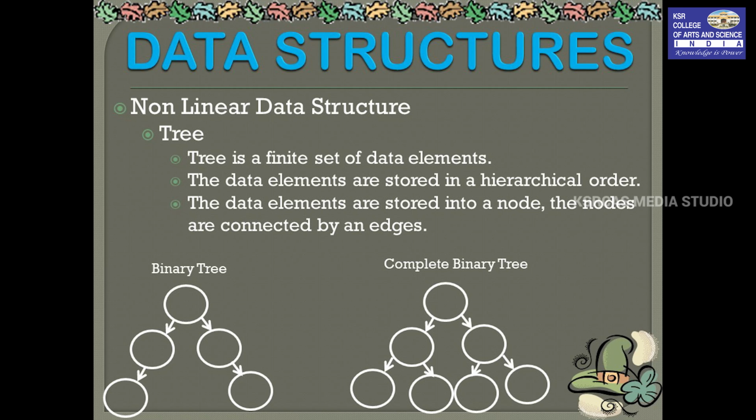So each and every circle we call a node and the connecting line we call an edge. So here this is a binary tree. In binary tree we have a root node and these are the child nodes. So for every parent node we have only two child nodes. In a complete binary tree the same thing is followed.